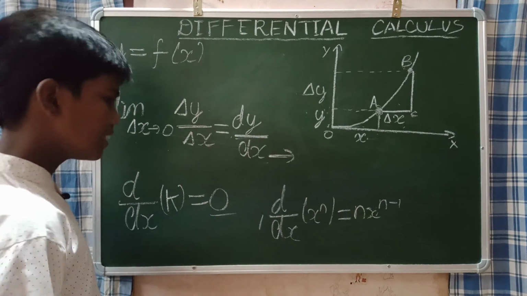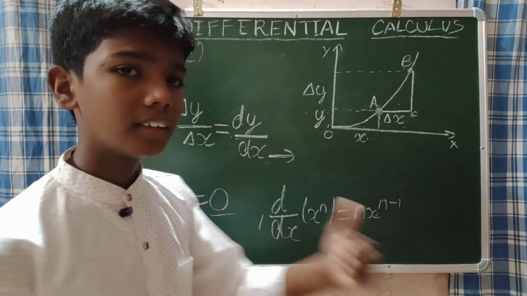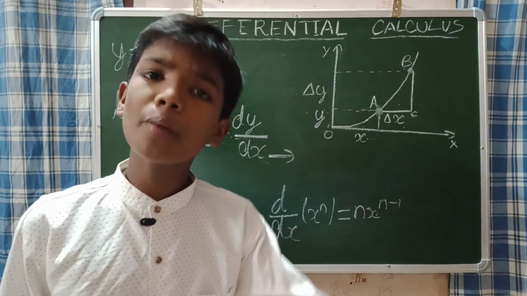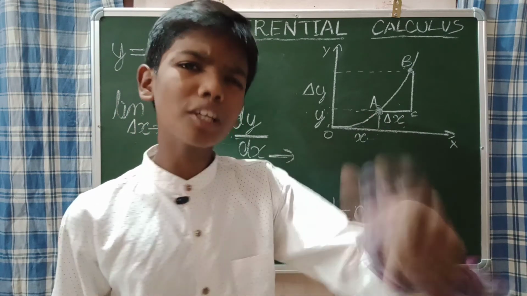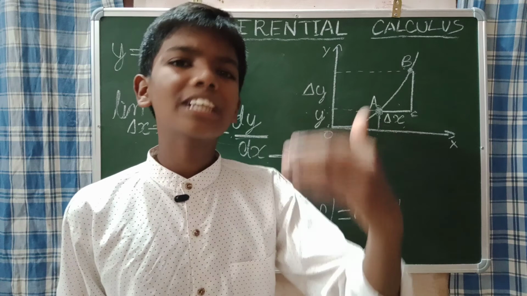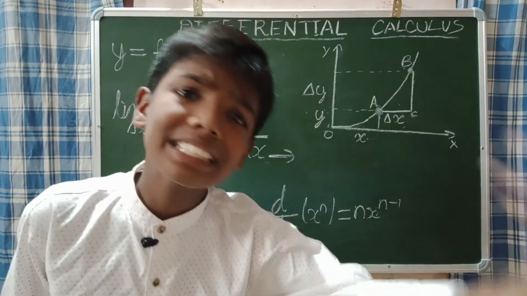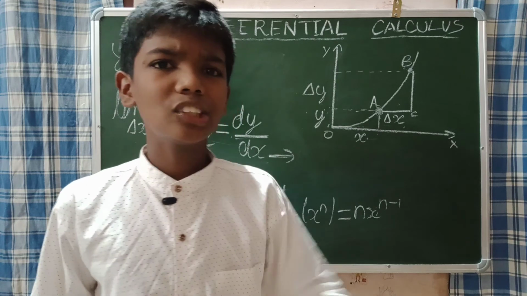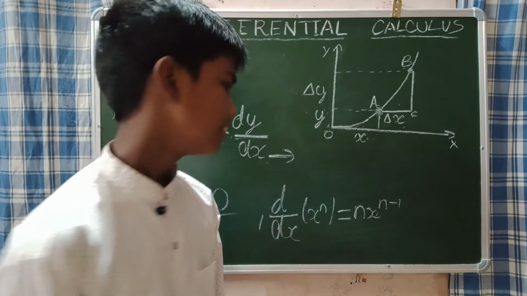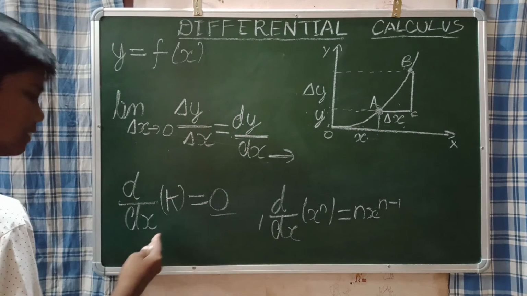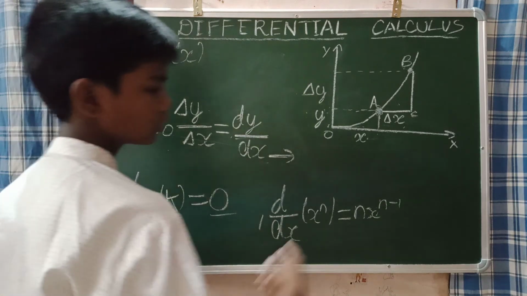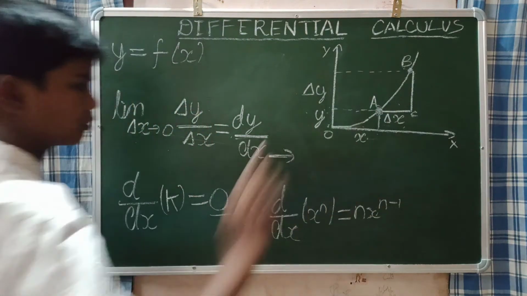As I told, we also have the derivatives of trigonometric functions, but they are for maths only. That means d by dx of sin x is equal to cos x and d by dx of cos x is equal to minus sin x. We have them, but they are not essential in physics. Okay. Now please understand these two things: constant gives 0, and x to the power of n gives n x to the power of n minus 1.